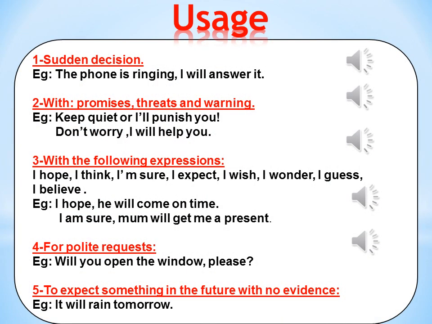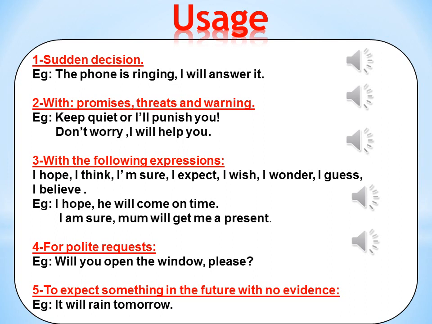Now, let's learn the usage of will. First, we use will in sudden decisions. What do we mean by sudden decisions? It means that we decide to do an action and we do it at once. For example, the phone is ringing, I will answer it.